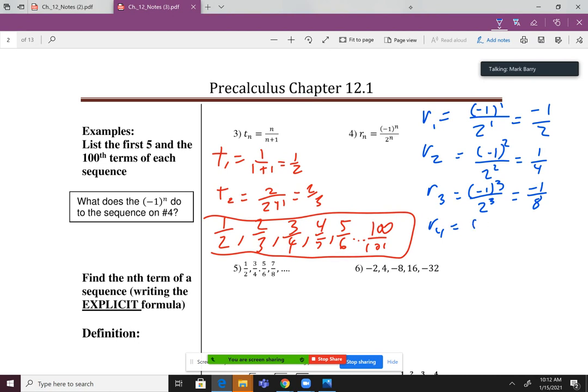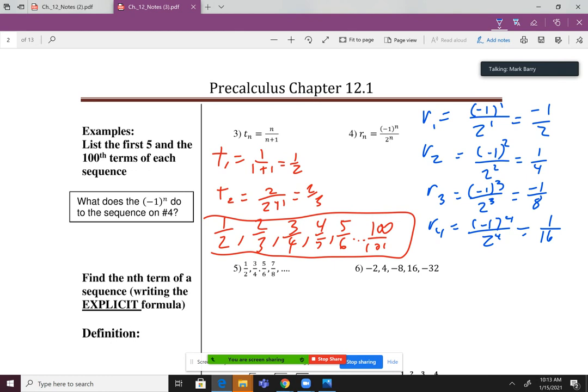I'll do the fourth one here. I haven't quite picked up the pattern yet, so I just want to make sure I understand it. So negative 1 to the fourth power is positive 1, and then 2 to the fourth power is 16. All right, I'm going to pause there. I think I can build my list now.